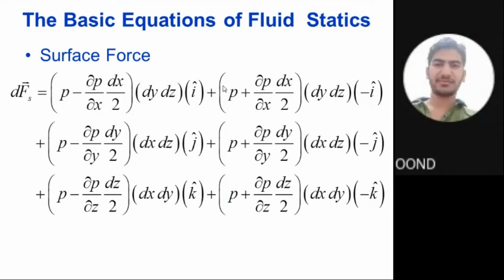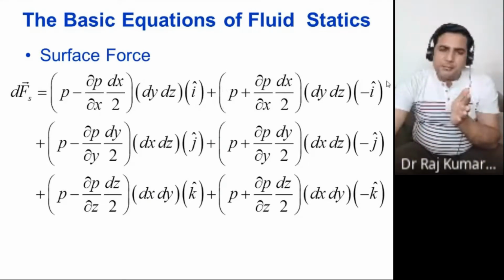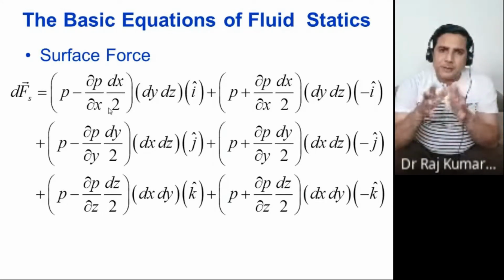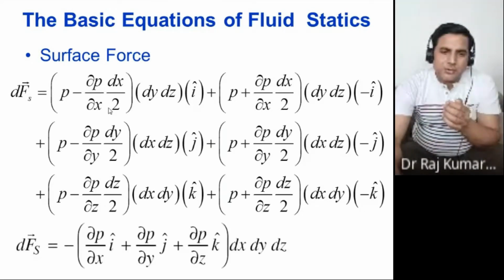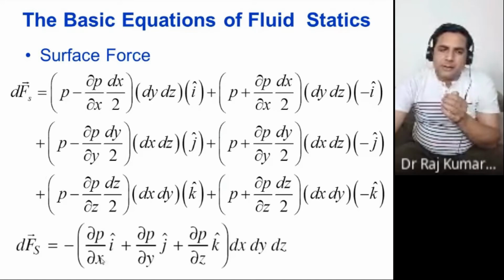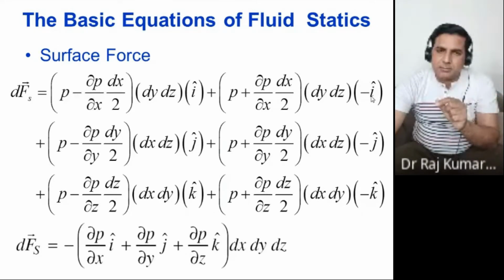Now you have all the surface forces, so you can add them up here. If you add them up, some common terms will get cancelled. This P and this P will get cancelled. Here you have half, here you have half, here you have a minus sign, here a minus sign. So these would be added and it will become full, right? So if you add them up, you will end up with this equation here, because this and this would be added and the total would be with a minus sign, because this also has a minus term, this also has a minus term.